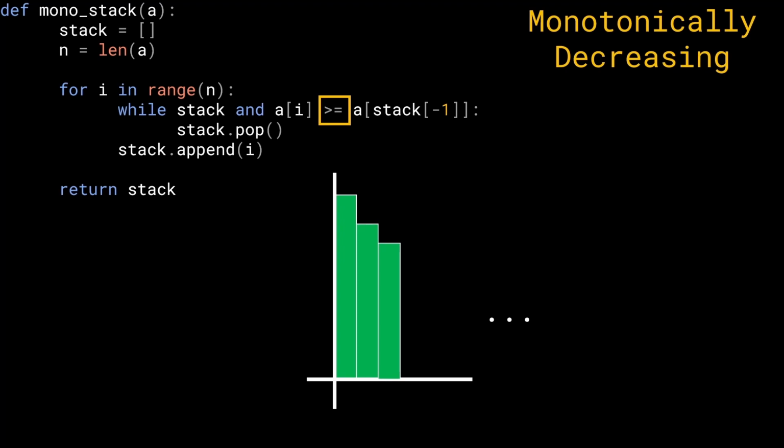Why have I written while stack and? What is the need of checking if the stack exists or not? That's because of the condition on the right hand side. That's because of the value that we're trying to access on the right hand side, which is the stack of